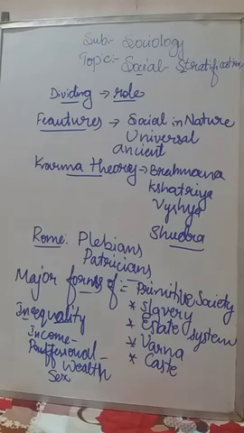What are the reasons for social inequality? The first is income sources, the second is professional opportunity, and the third is unequal distribution of wealth. The next one is sex-based determination, then the caste system, and the last is social insecurity. So these are all the reasons for social inequality to exist in society.